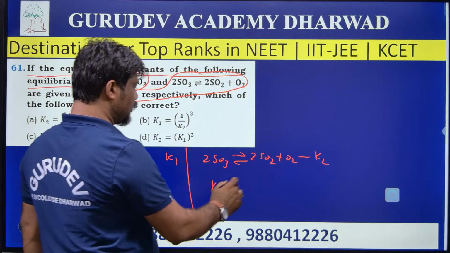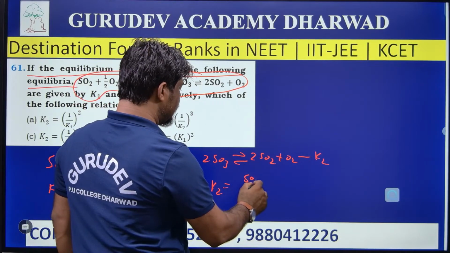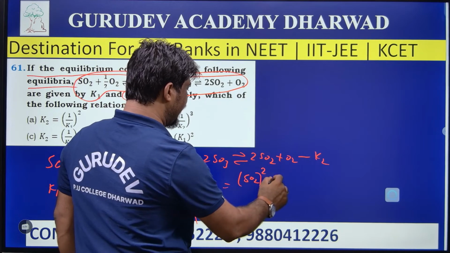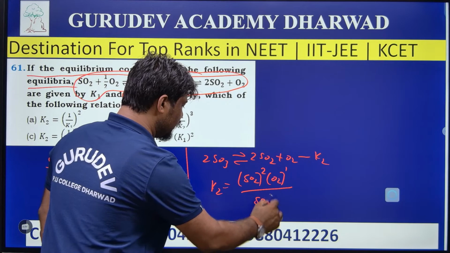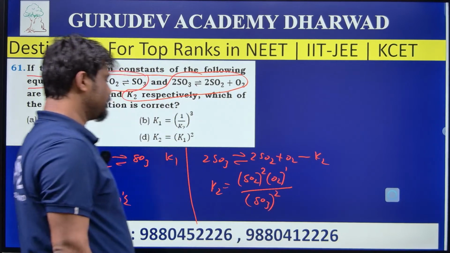Then K2 is equal to SO2 whole to the power of 2 and O2 whole to the power of 1, divided by SO3 whole to the power of 2.